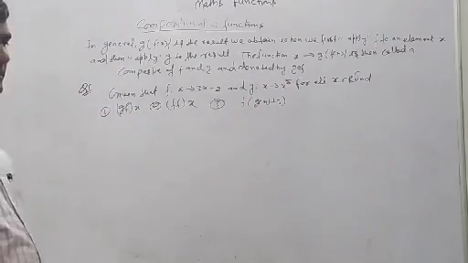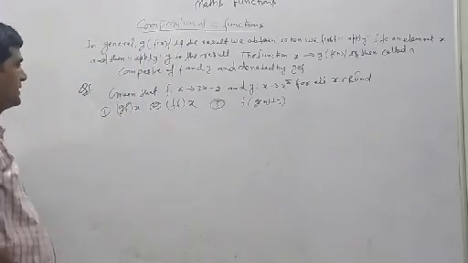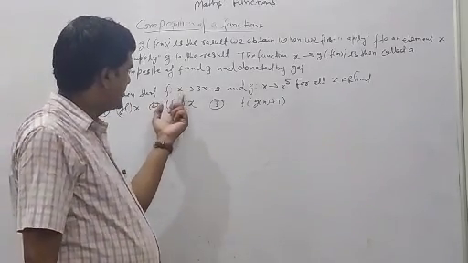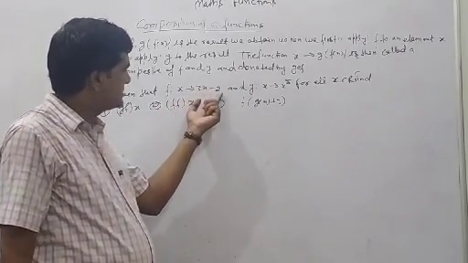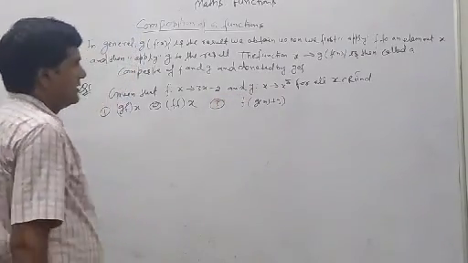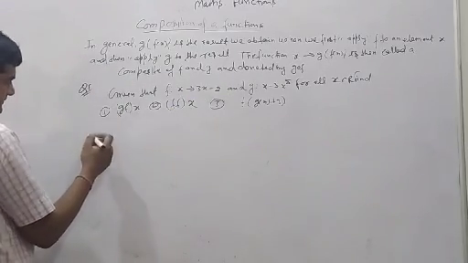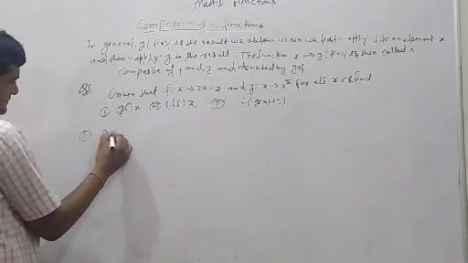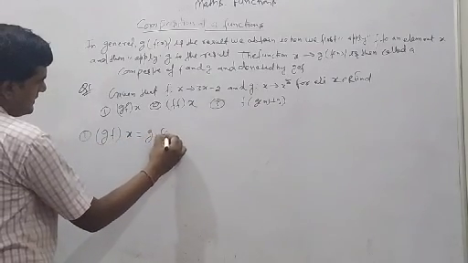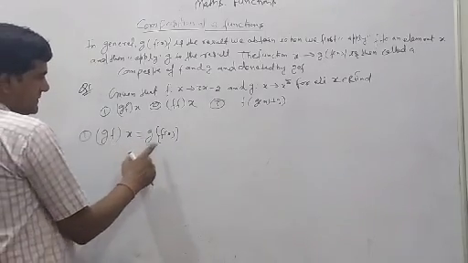Example, you can understand by the example, because example is very important. Now here, given that f(x) is 3x minus 2 and g(x) means x power 5, x belongs to real numbers. Find gof(x). gof(x) is equal to what? g of f(x). What is the value of x?